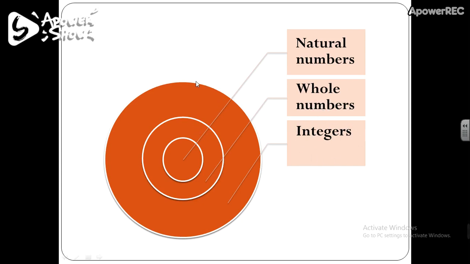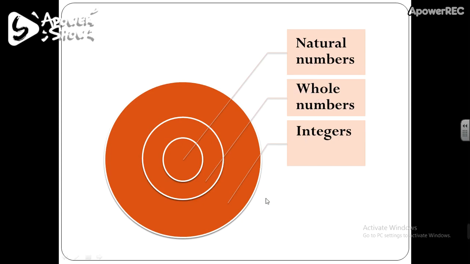So the biggest circle represents our integers containing negative numbers and whole numbers both. So we can say natural numbers are integers, and whole numbers are also integers.